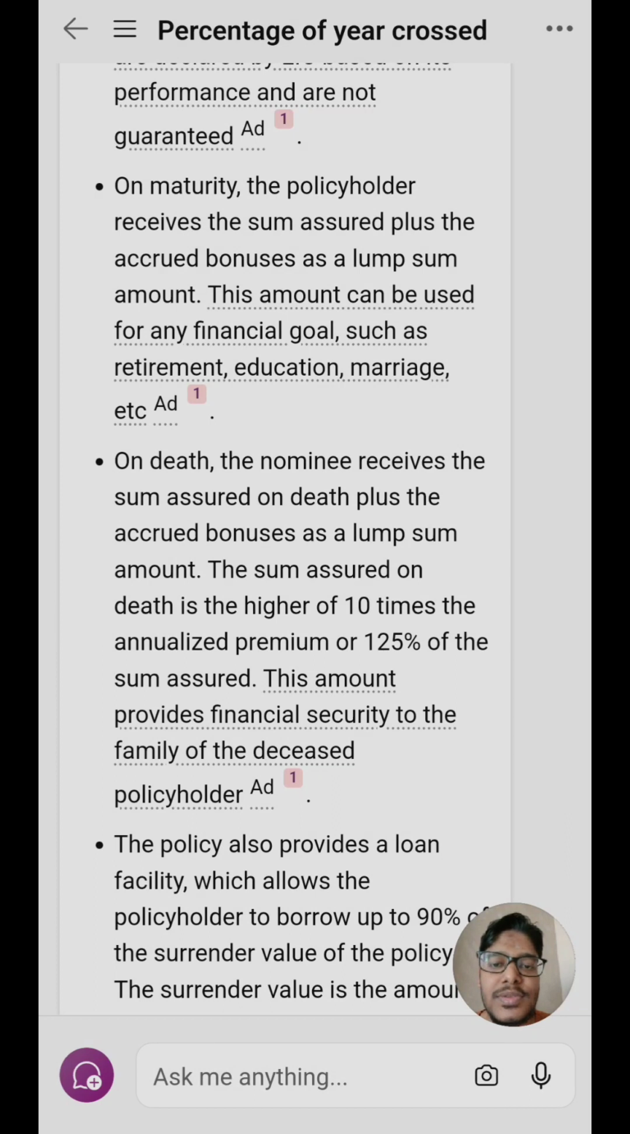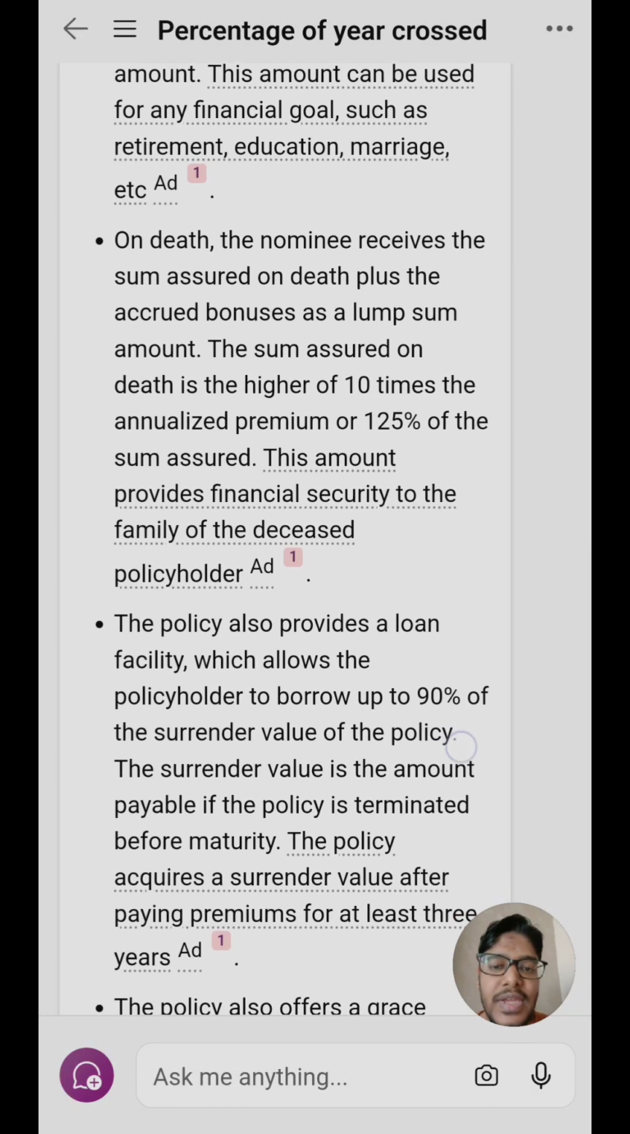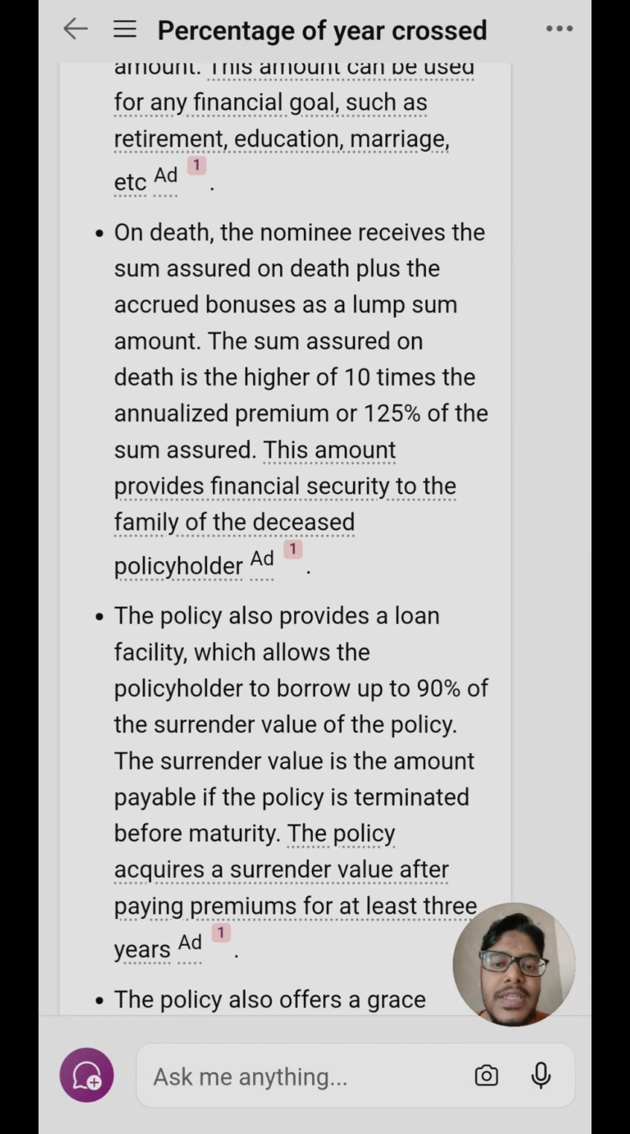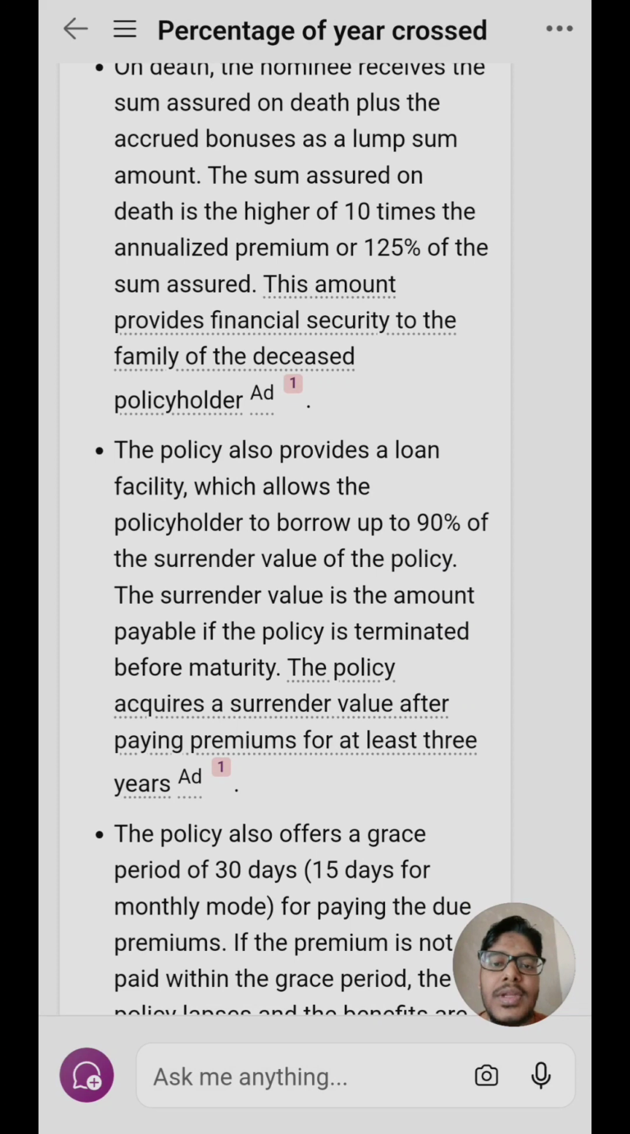Upon death, the nominee receives the sum assured on death plus the accrued bonuses as a lump sum amount. The sum assured on death is the higher of 10 times the annualized premium or 125% of the sum assured. This amount provides financial security to the family of the deceased policyholder. The policyholder can also avail a loan facility against the policy, and can borrow up to 90% of the surrender value of the policy. Now, what is surrender value? Let's just say you have been paying premiums for at least 3 years and you want to surrender the policy.